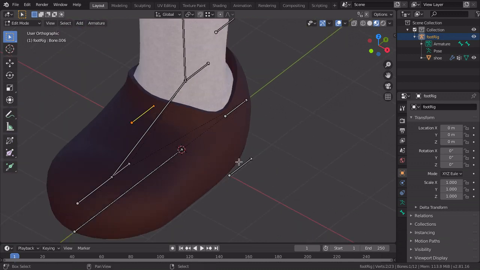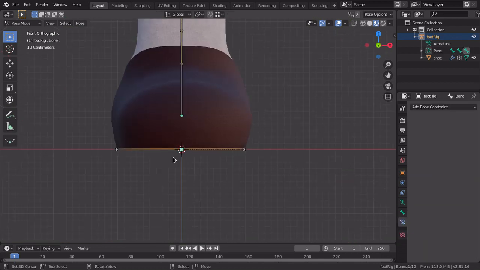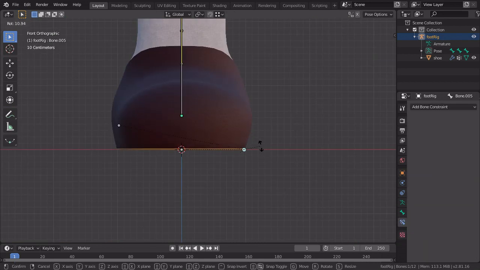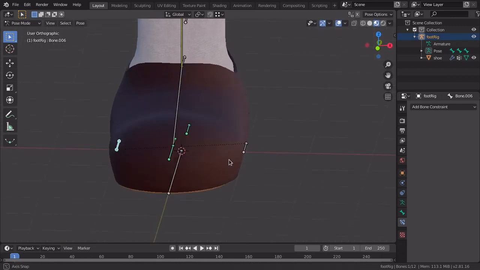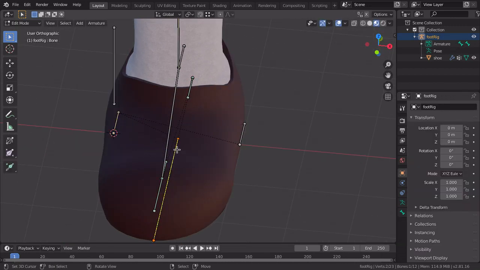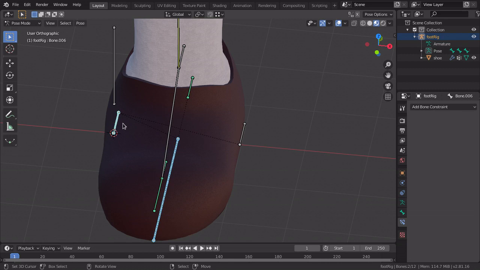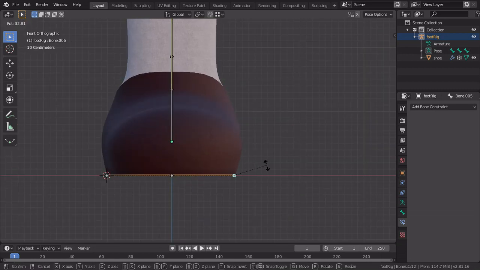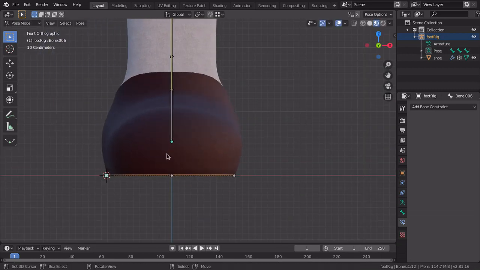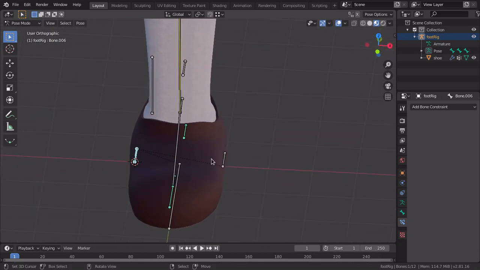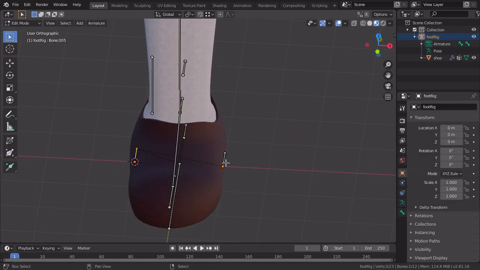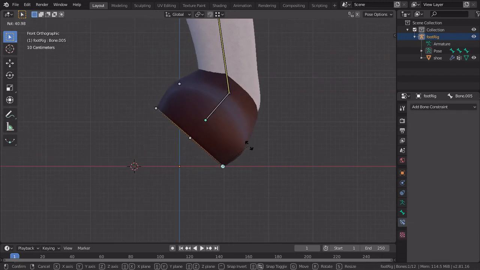Parent this one to this one, and this one to this one. And it should, I'm sorry, parent this one to this one here. And this one to this one. It should move like this. See?